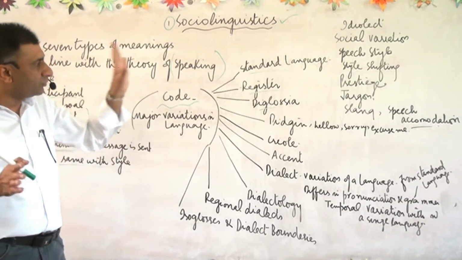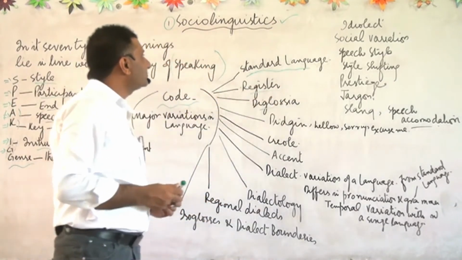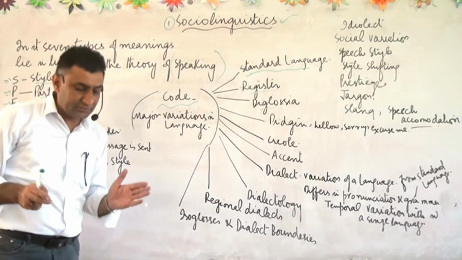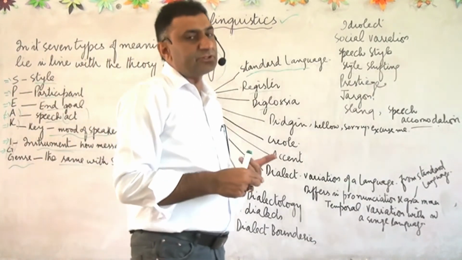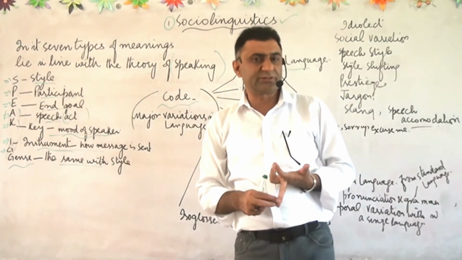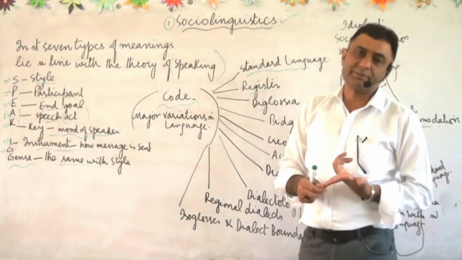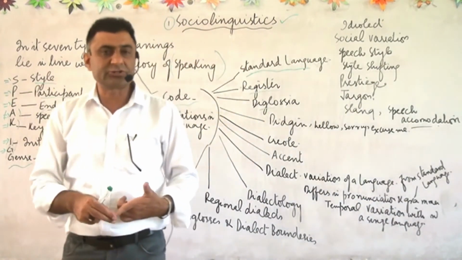So let us move towards the very first thing, that is standard language. Standard language is a topic in the study of sociolinguistics. Standard language means the language which is used for educational purposes, for official purposes, for religious purposes, and for administrative purposes. It means that language is very important. The official language of any country is called standard language.